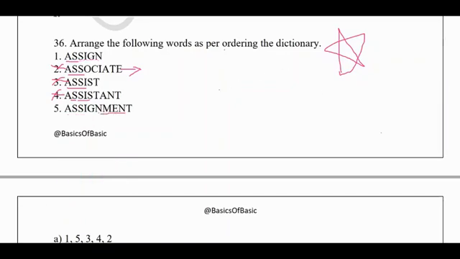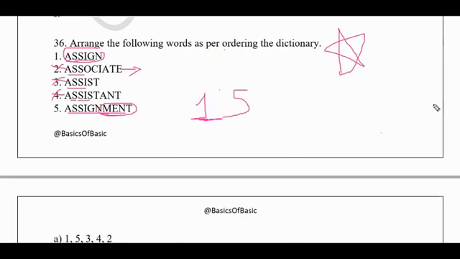Okay, since the assignment consists of more number of letters as compared to assign, so first this must be considered. So the first letter would be 1. So 1 should come in the first place. Okay, then you need to compare the other number of letters. So next after 1, 5 will come, because everything is same, only thing is extra.